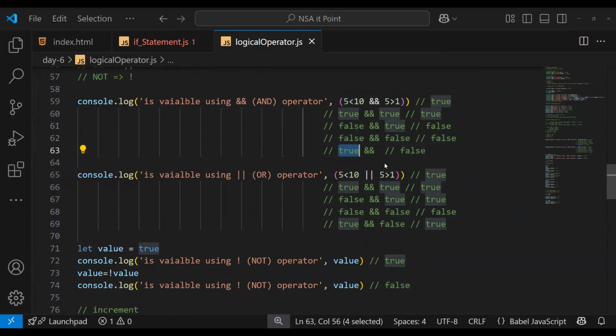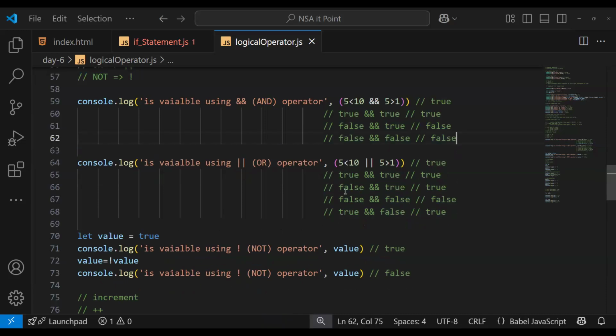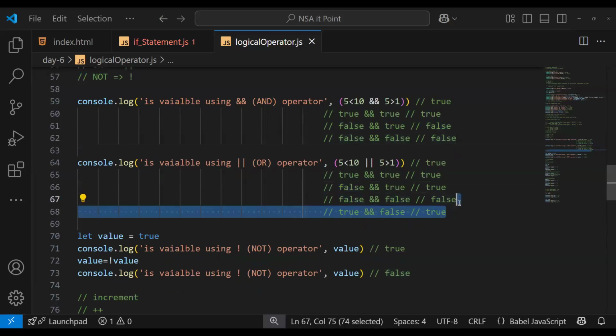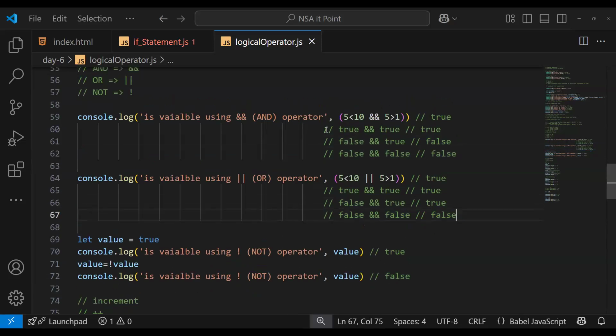False, true. Okay, any of the conditions getting false. I already written this one, I don't need to write this one. False true, this one also I written. Okay. In AND, if any single condition is getting rejected or false, it will return false. And in OR, if any of the conditions is true, then it will return true. If both are false, then it will return false.